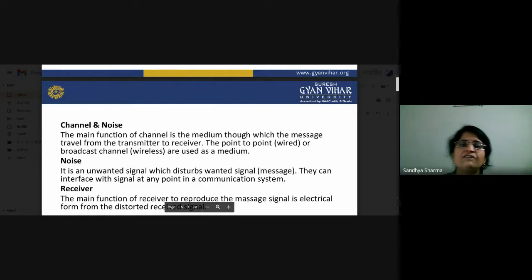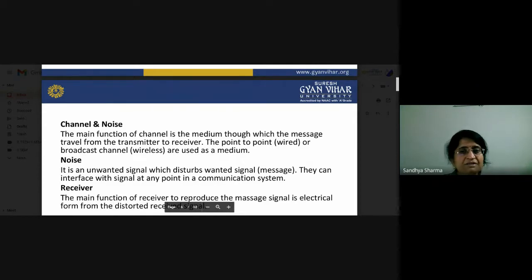Channel and noise. When you are working on the channel, there may also be addition of noise. Apart from signals, some noises may also be added to your signals. Noise is basically an unwanted signal which disturbs our wanted signal. We don't want noise to be intermixed with our required or desired information, so generally we try to reduce the noise in our signals and recover the original signal at the receiver part.